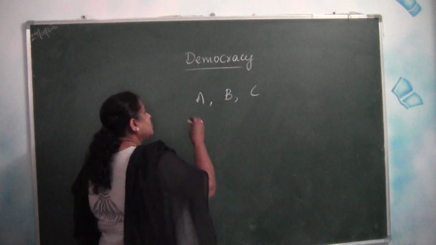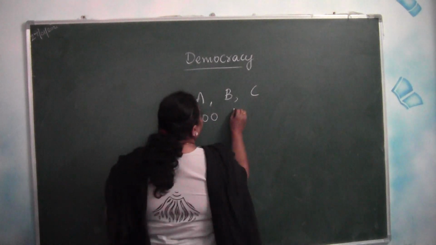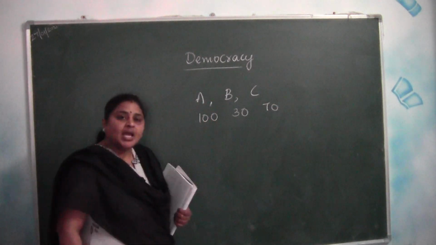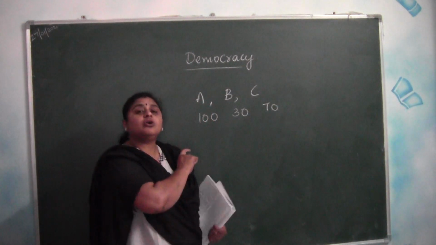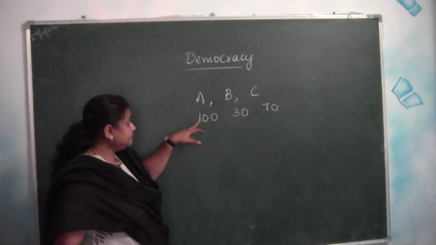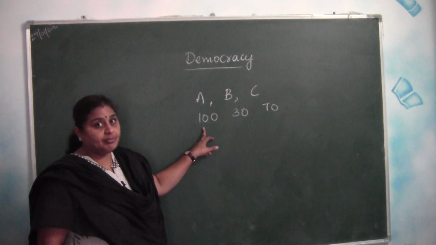Suppose A got 100, B got 30 and C got 70. Now party A has got the maximum number of votes. Therefore, party A can form the government.